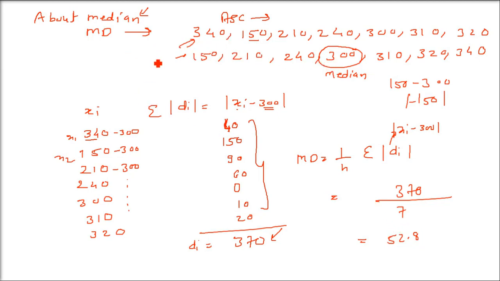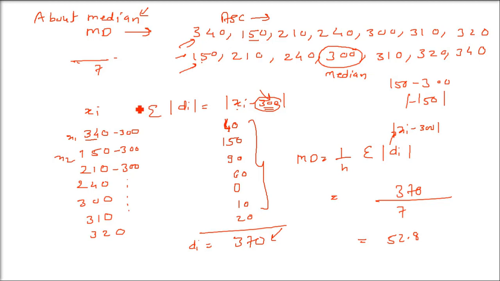So if I tell you to find out about mean, just add all of these, divide by 7, that will be your A. That will be your mean, and just put it here. Whatever value will come, put it here. So this question can be done around mean or median also. So this was ungrouped data.